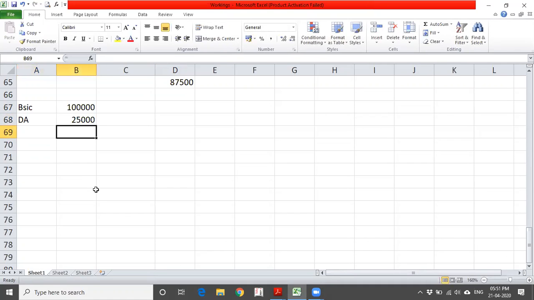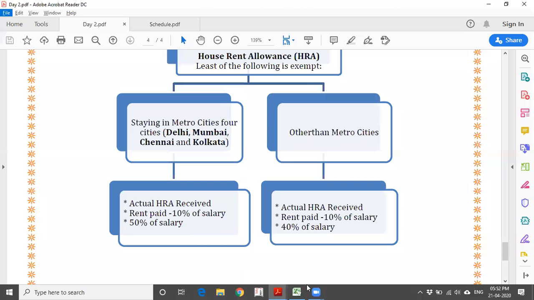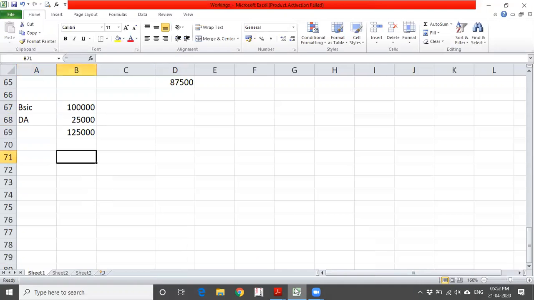So total salary for the purposes of HRA is 1.25 lakhs. Now what they are telling, one is actual HRA received. Actual HRA received may be 35,000, let us assume.